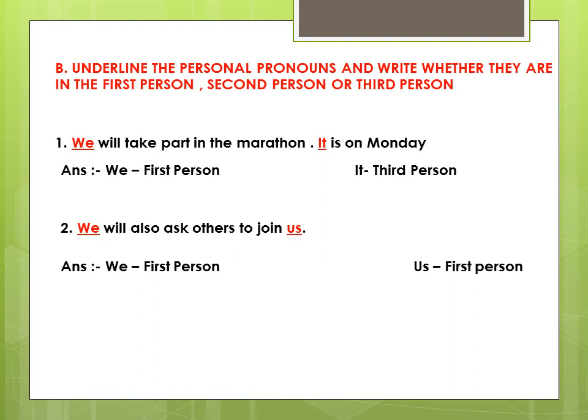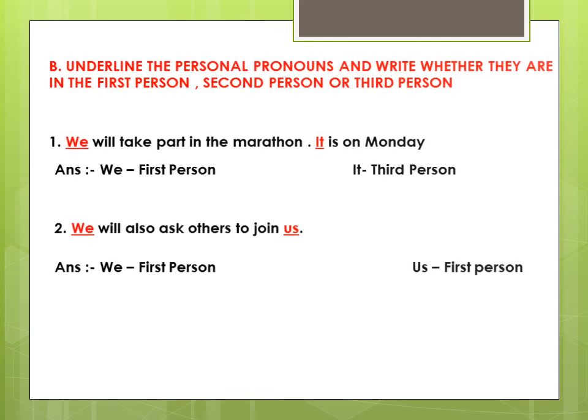The first sentence is, we will take part in the marathon. It is on Monday. We is first person and it is third person. Second, we will also ask others to join us. Here we and us are underlined. So we is first person and us is also first person.